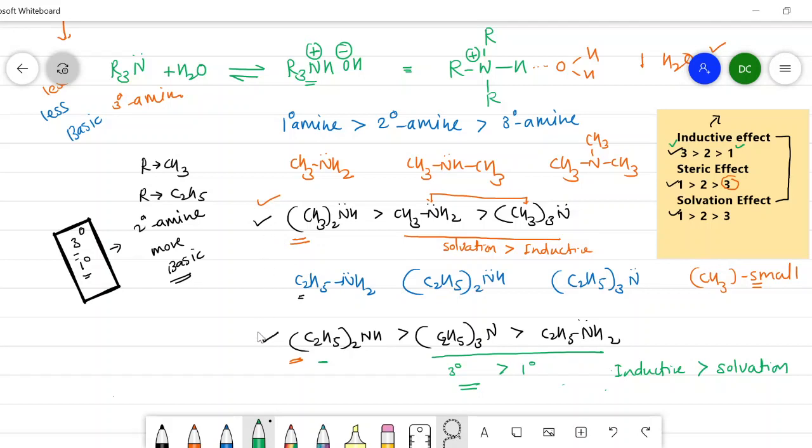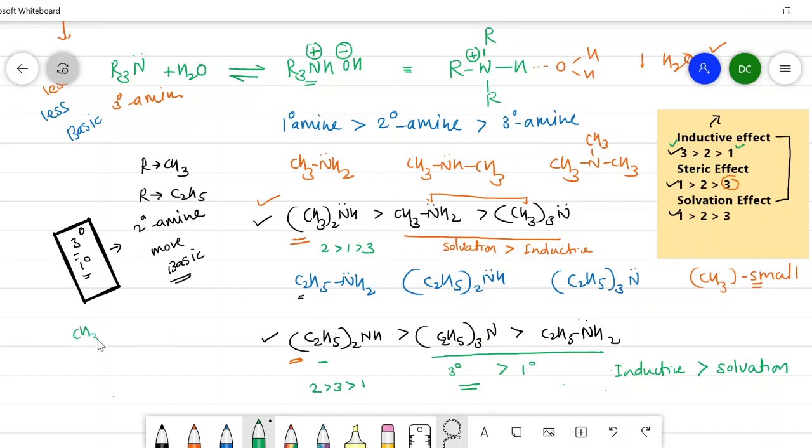this experimental basicity order, where in the case of methyl substituted amines we get the order in which a secondary amine is more basic than primary than tertiary, whereas in the case of ethyl we get a secondary amine more basic than tertiary than a primary. Then how to remember these two basicity orders?